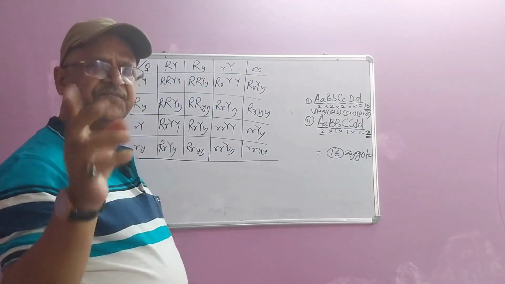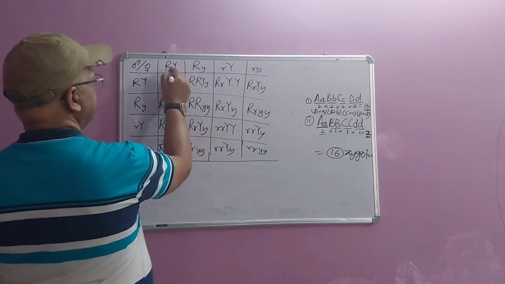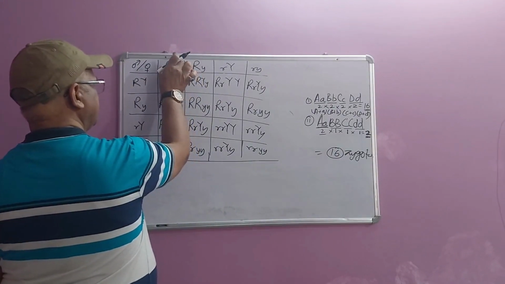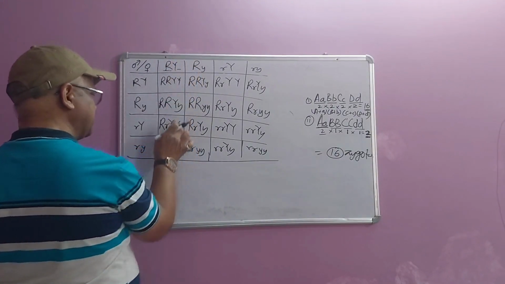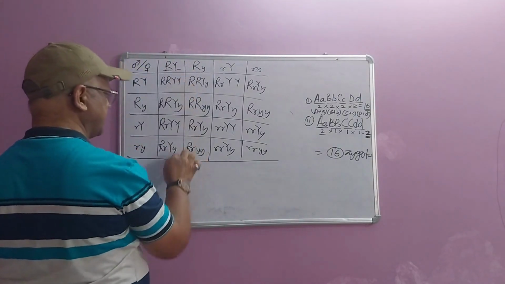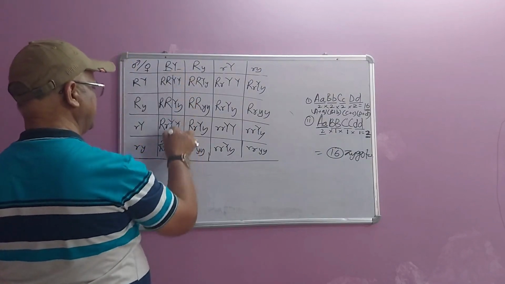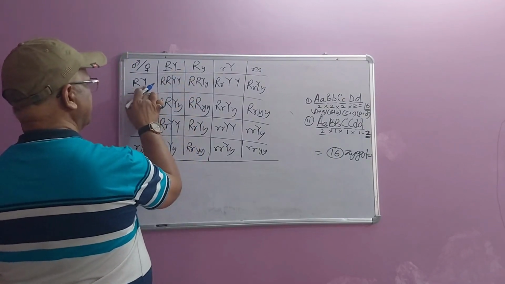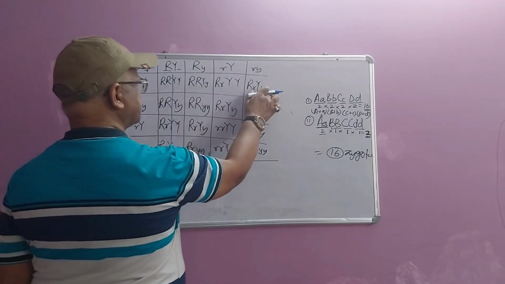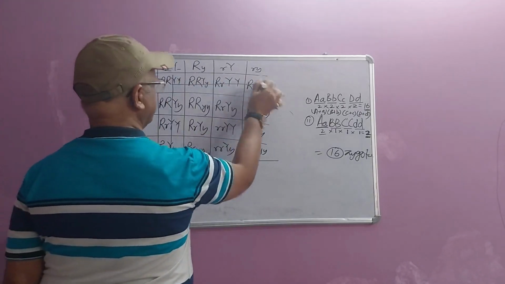Now we will find the phenotype of these zygotes. Here capital R is for round, capital Y for yellow. These gametes are present in all these four units. It means these four are round yellow. Similarly, capital R capital Y is present in this gamete, and it is present in all these four, so these four are also round yellow.